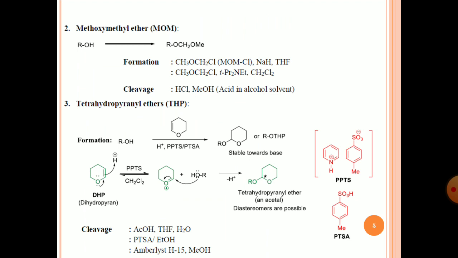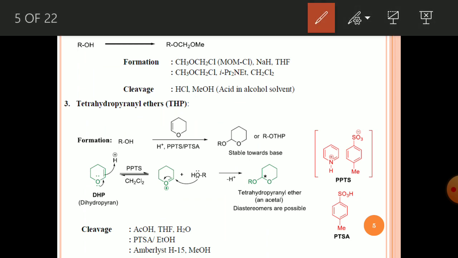The second one is the methoxymethyl ether, also known as MOM ether. So how to form this one? You can use MOM chloride, which means methoxymethyl chloride, and base. Another condition, you can use MOM chloride in the presence of some Lewis base such as diisopropylethylamine.